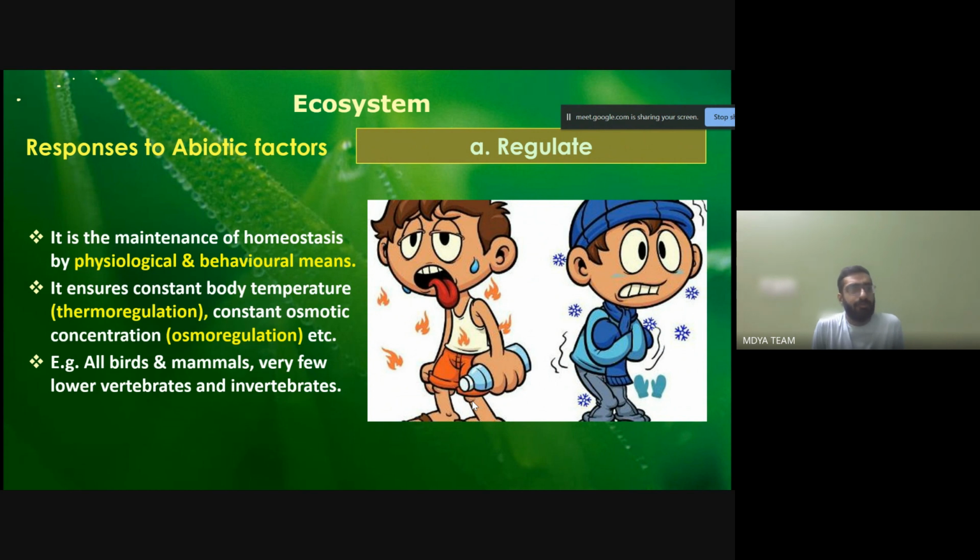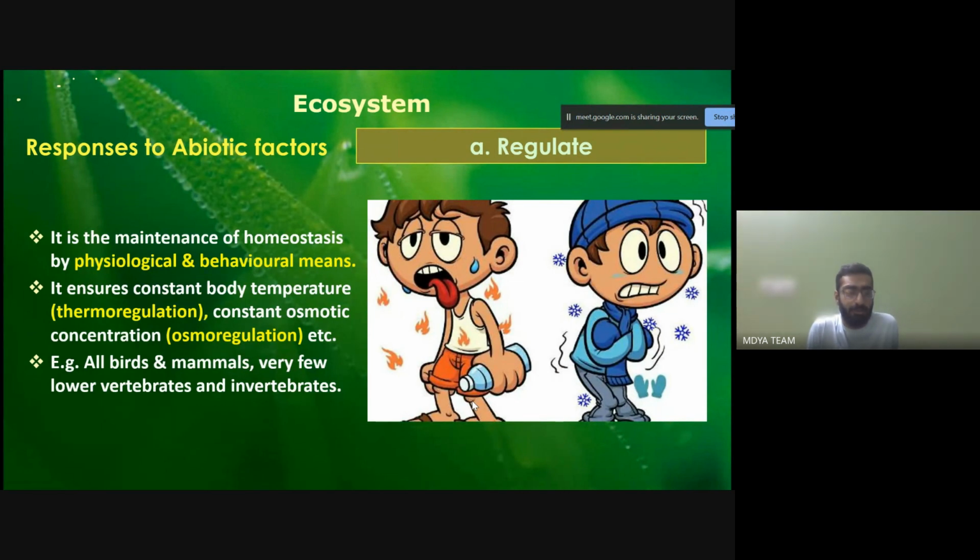Okay, so if we perform Surya pranayama, then we are able to generate internal heat inside the body. That is the process through which the physiological functions inside the body change themselves through Surya pranayama, due to which we are able to maintain homeostasis through regulation. And behavioral means are those means, for example, when we are feeling cold in winters, then we shiver. Through the shivering of the body, we are able to generate friction, or we are able to shake off the body.